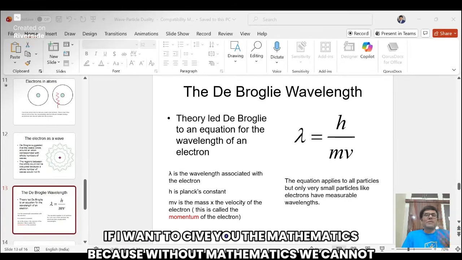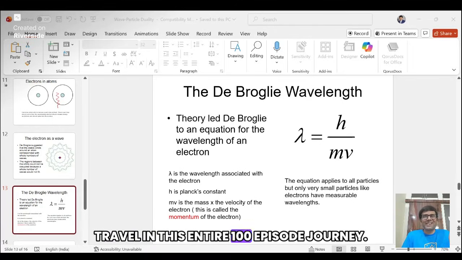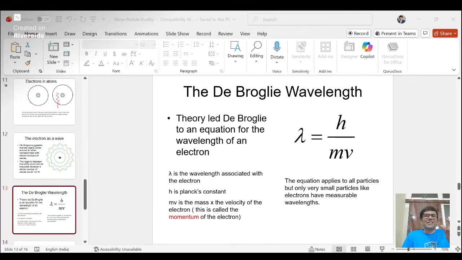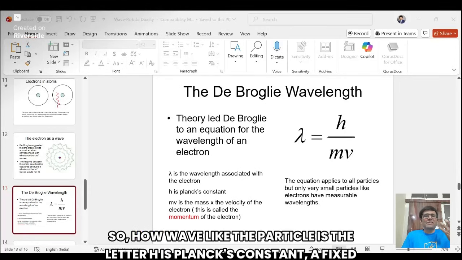If I want to give you the mathematics, because without mathematics we cannot travel in this entire 100 episode journey, I'll give you a simple equation. Lambda equals h divided by mv. So how wave-like is the particle?